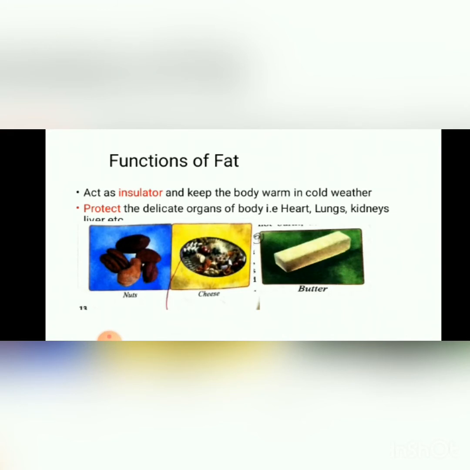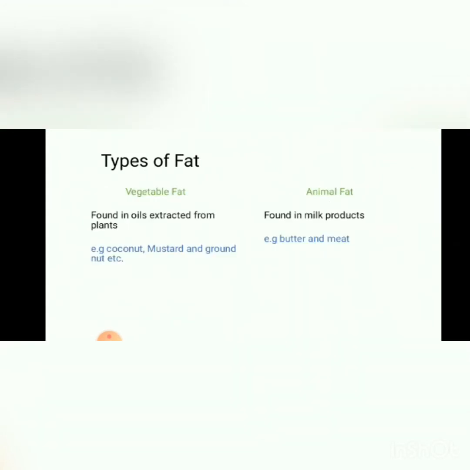And these protect the delicate organs of the body like the heart, lungs, kidneys, liver, etc. Okay, those are our very delicate organs which must be protected by a layer of fat to prevent any kind of damage.